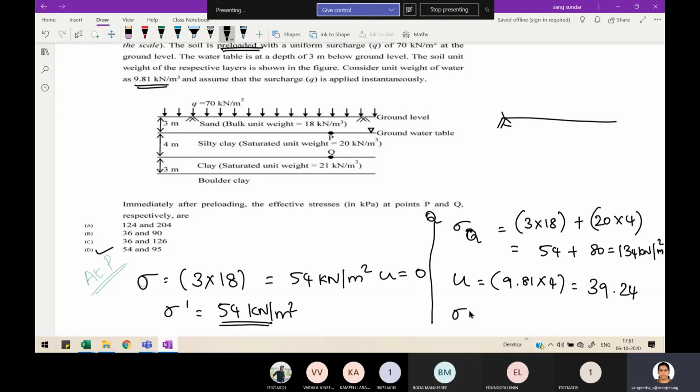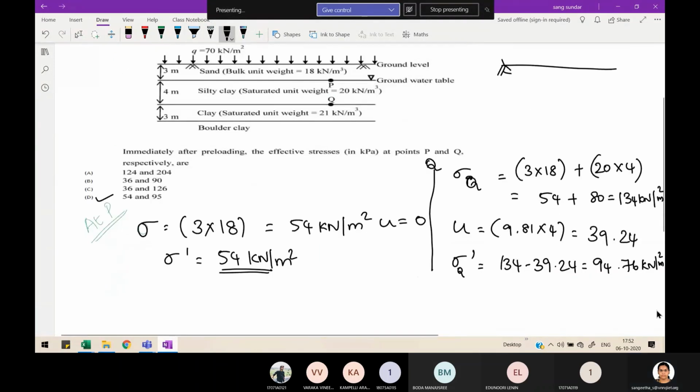So tell me how much is the effective stress at the point Q? 134 minus 39.24 is 94.76, which is approximately equal to 95 kilonewton per meter square.